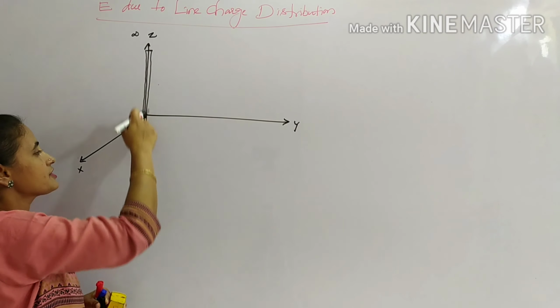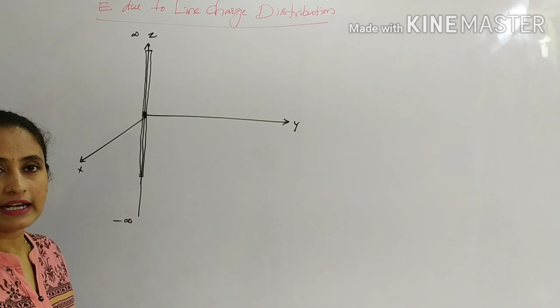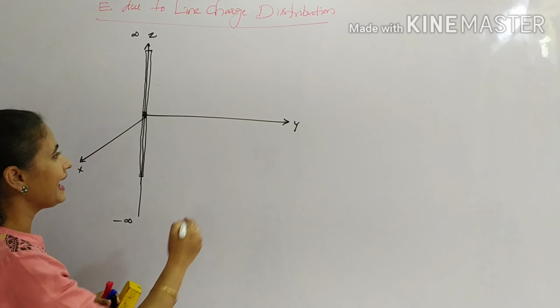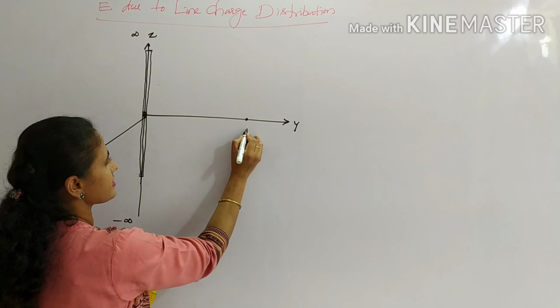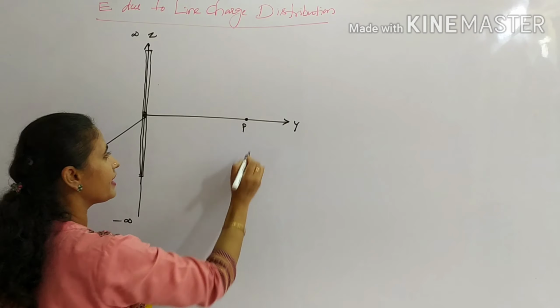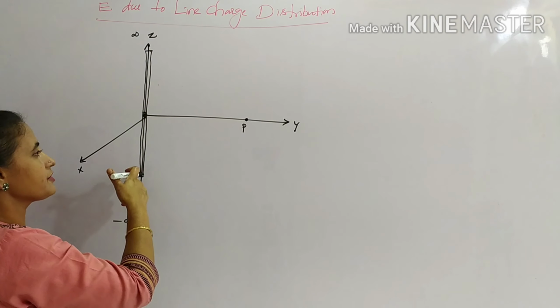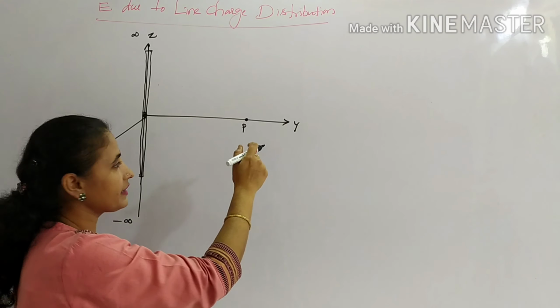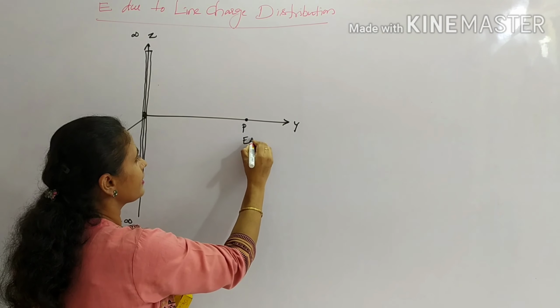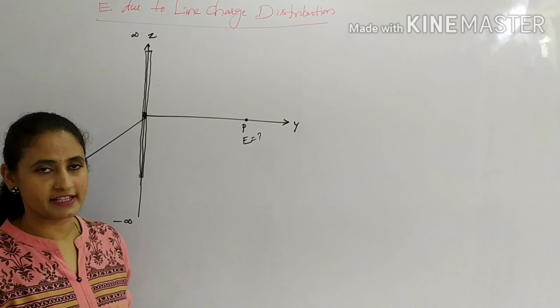Because of this line charge, what is the electric field created at one particular point? Let the point be on the y-axis. Because of this line charge, what is the electric field created at this point?